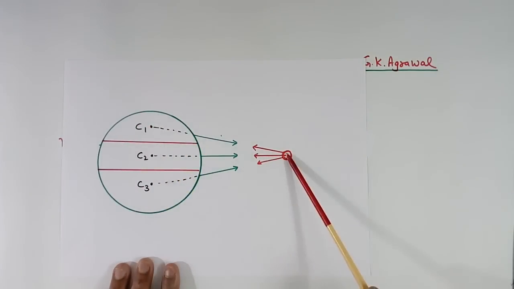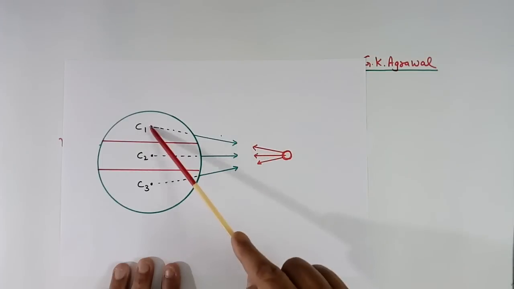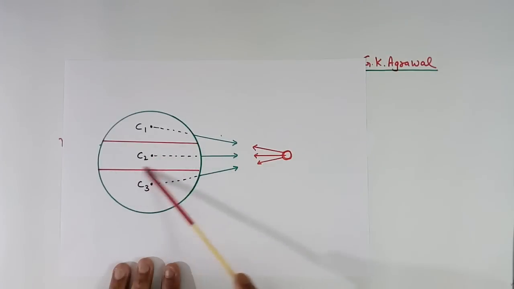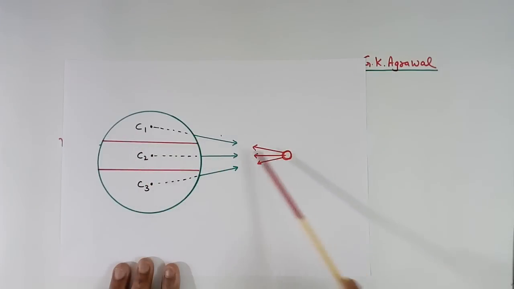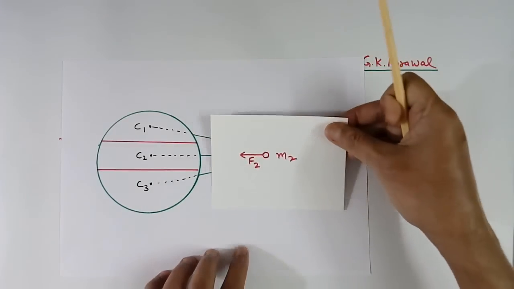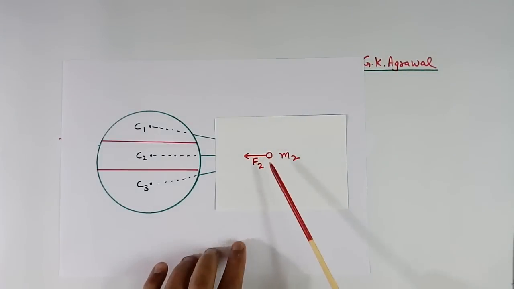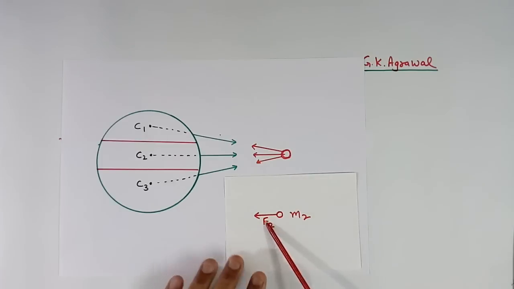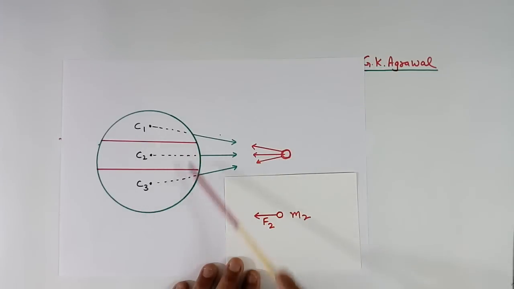This one and this one will have a force of attraction. This is the mass center of this, this is the mass center of this, and this C3 is the mass center of this piece. So this one and this one will have a force of attraction, this one and this one again, and this one and this one again. But these three forces together will be equal to this force. The summation of these three will not be different than this. This will be the same because the total item is the same.